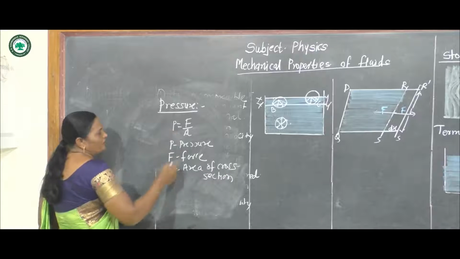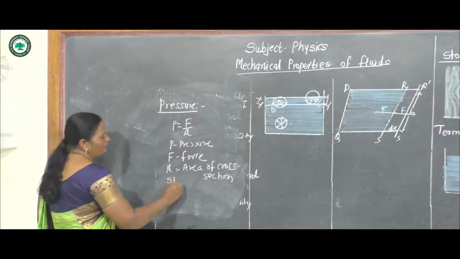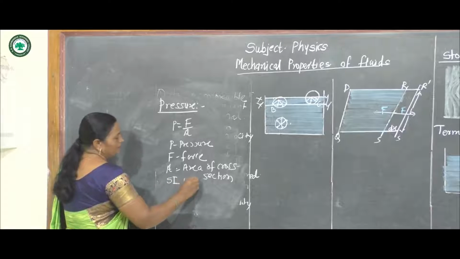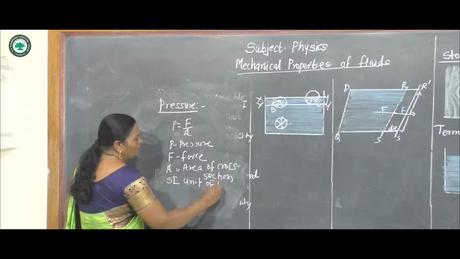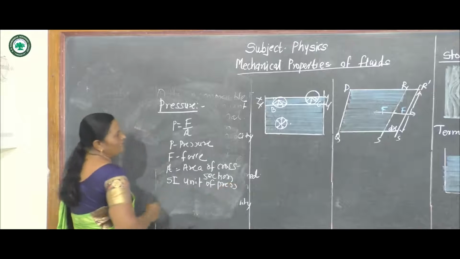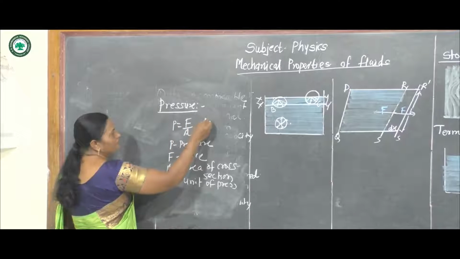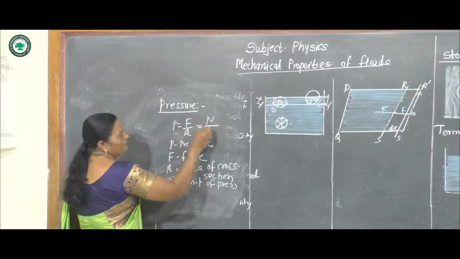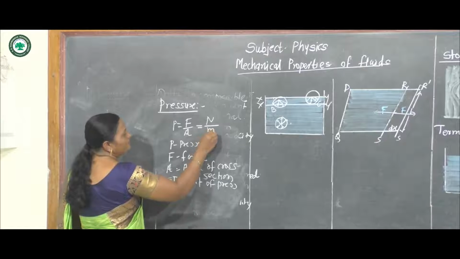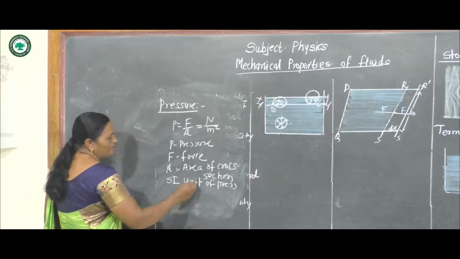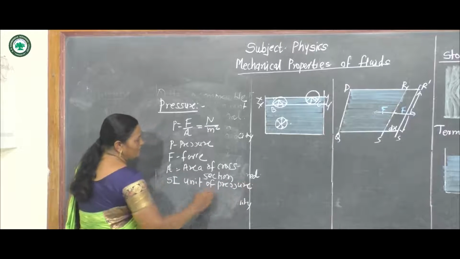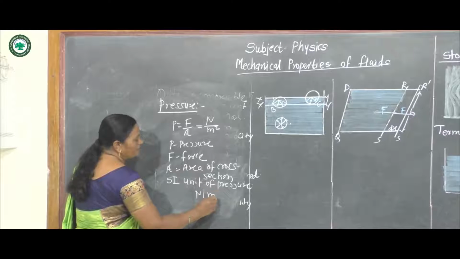Now the SI unit of pressure. The SI unit of force is Newton, and the SI unit of area is meter square. Therefore, the SI unit of pressure is Newton per meter square.